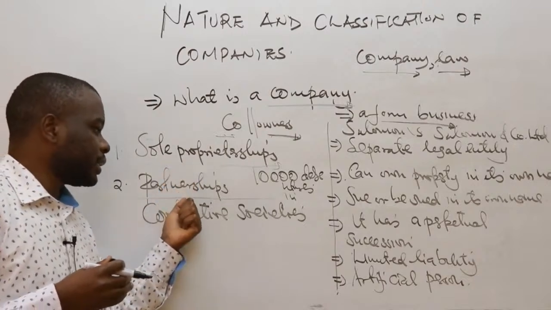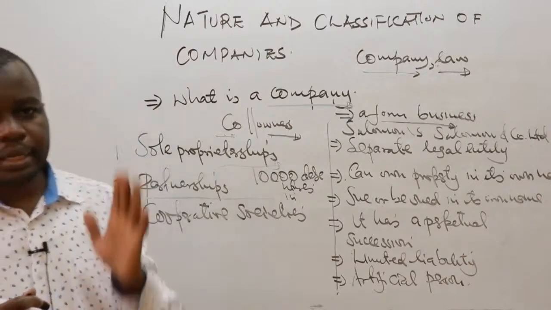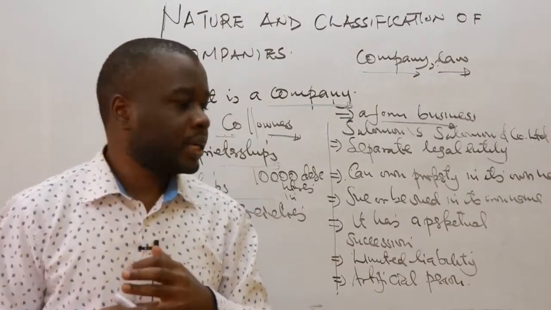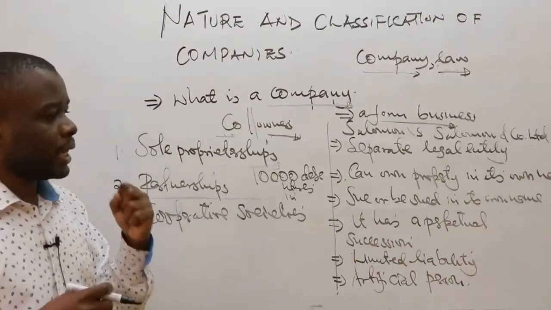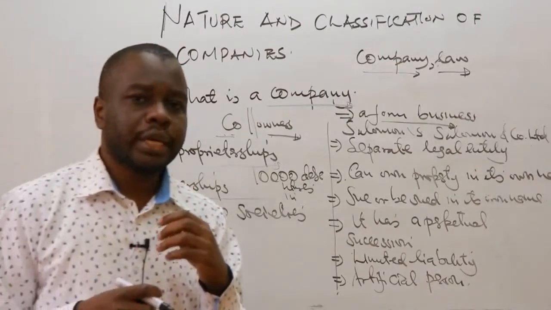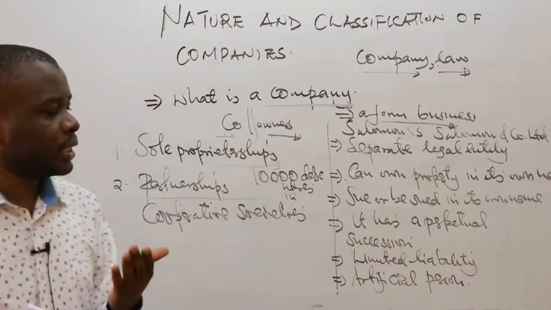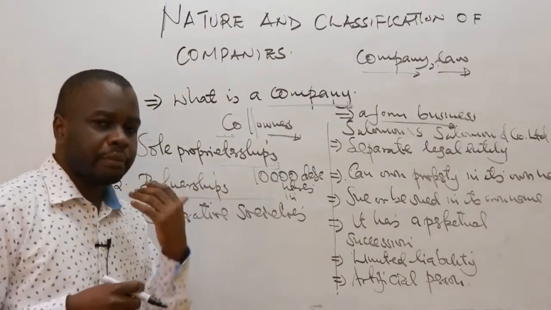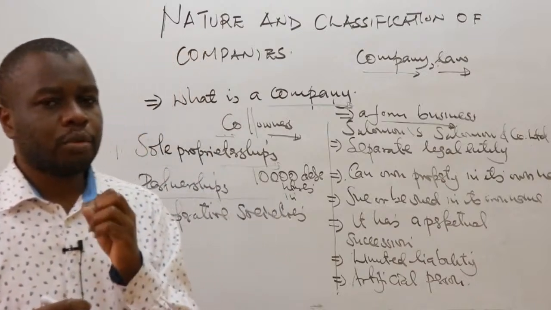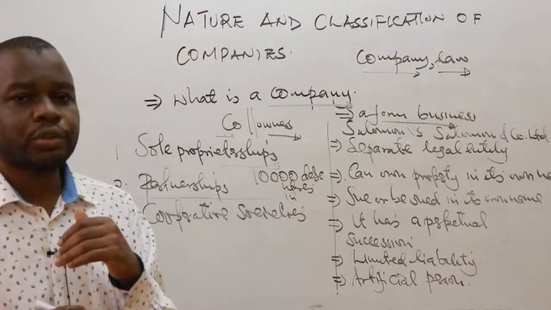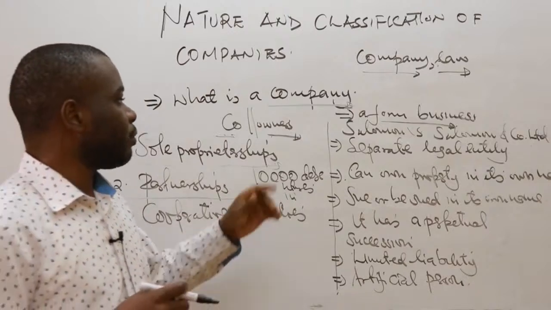If it is a partnership, it will be in the name of all the partners in that partnership. So that's why a company can bring any action in a court of law in its own name, or sue anyone in its own name, or any person can sue the company in the name of the company. So he brings an action in the name of the company and not in the name of the owners of the company.